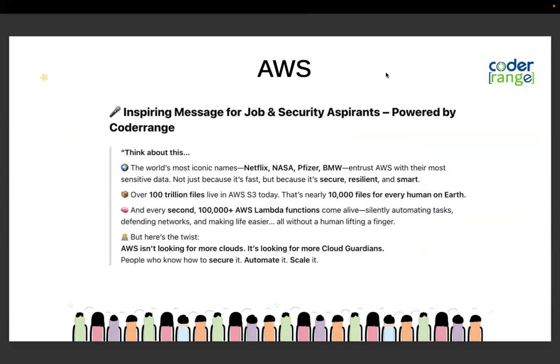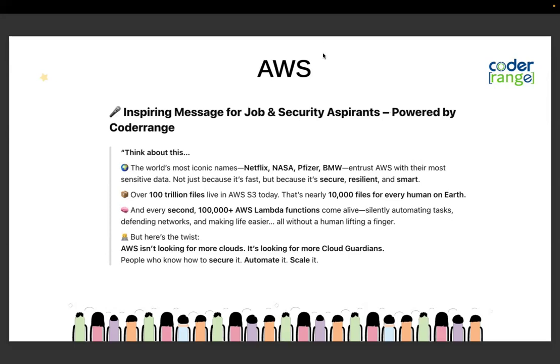For someone who is looking to understand what AWS is, AWS is everywhere. Take premium companies, everyone is using AWS to store their data, and most of the time we are triggering AWS Lambda functions to automate every task. It's not just about the cloud; we are the cloud guardians, the ones who secure, automate, and scale it.